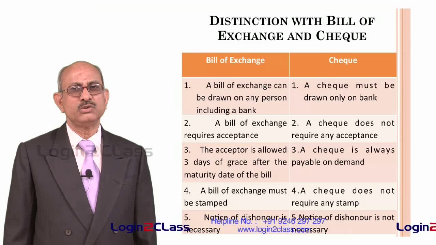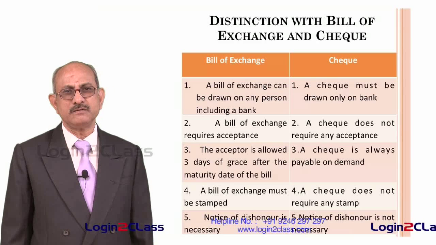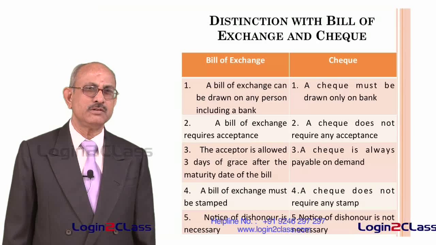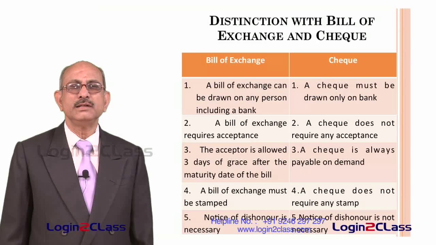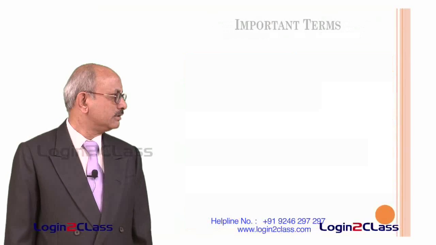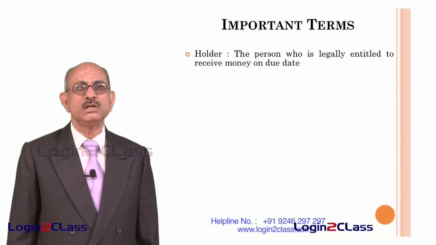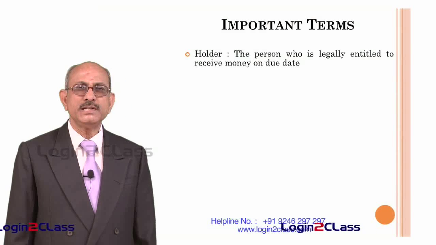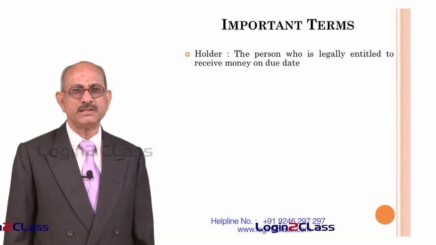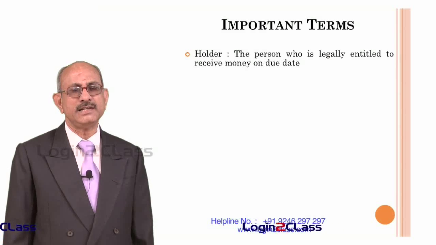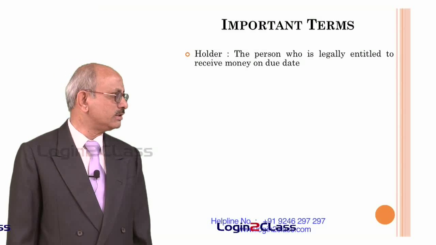And before we go into how to put the entries in case of bills of exchange, when they are issued, when they are accepted, or when they are dishonored, we have to find out certain important terms which are used in a trade involving bills of exchange. So, normally we use the following terms. One is called the holder of the bill of exchange. The holder of a bill of exchange is the person who is legally entitled to receive money on the due date. That means anybody holding the bill of exchange legally is the person legally entitled to receive the money under the said bill of exchange. So, he is called the holder.